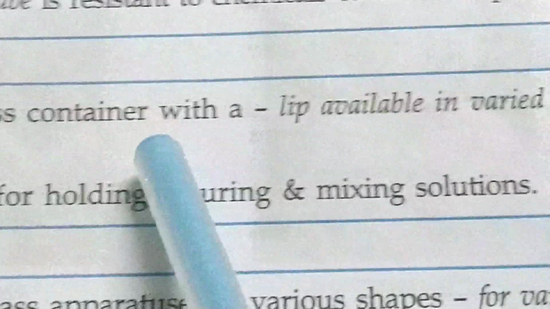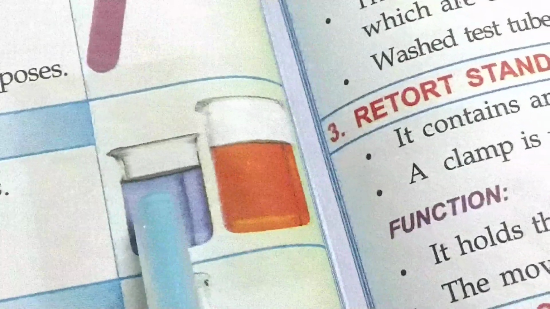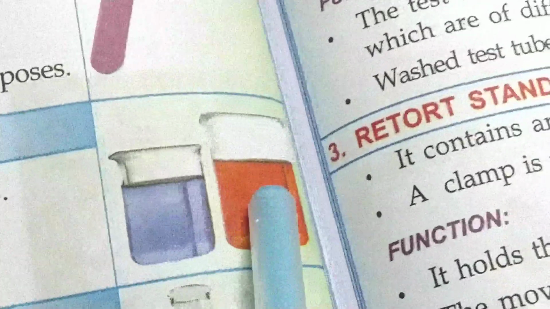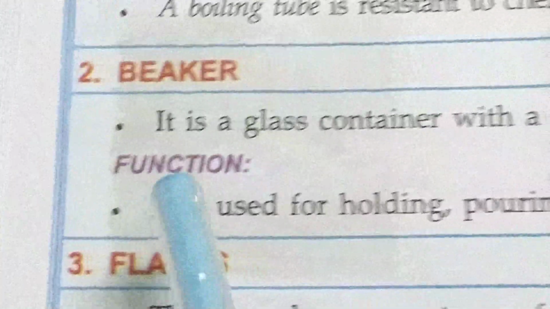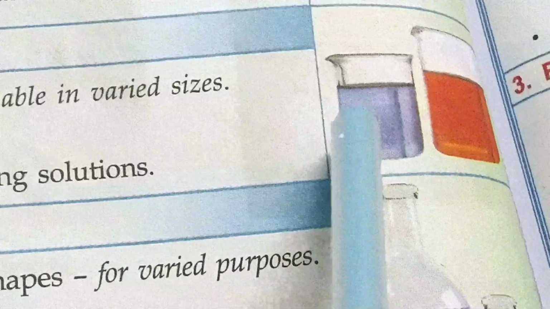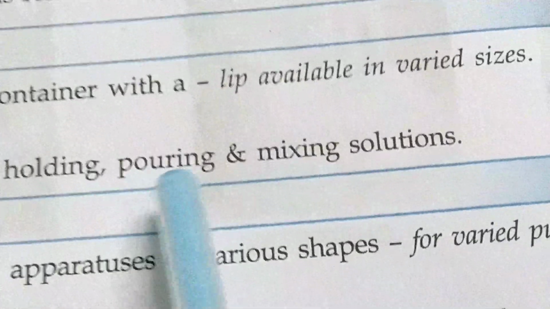It is a glass container with a lip, available in varied sizes. Look at the figure here. In the case of the beaker, the size also varies. Function: it is used for holding, pouring and mixing solutions. So we use the beaker for holding, pouring and mixing solutions.